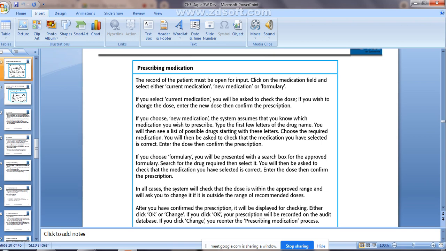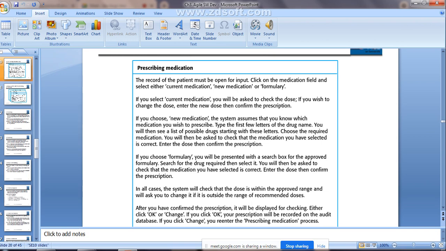If you select the correct current medication, you will be asked to check the dose. If you wish to change the dose, enter the new dose, then confirm the prescription. Yes or no? If you want to continue with the same tablets they prescribed last time, the doctor will press on the same prescription, so he is going to confirm the same prescription.